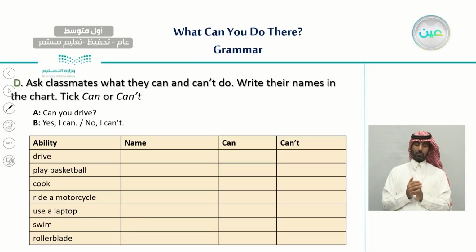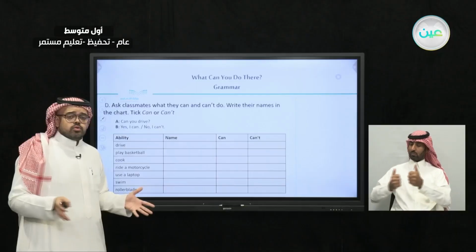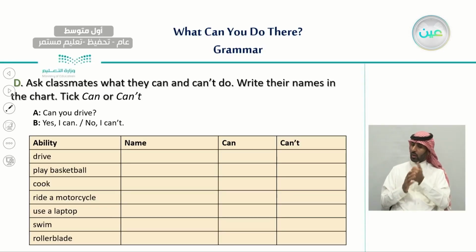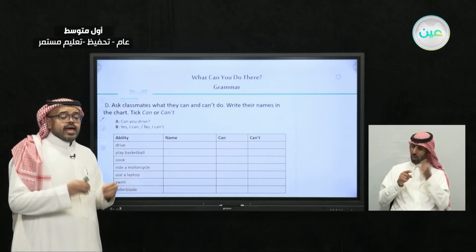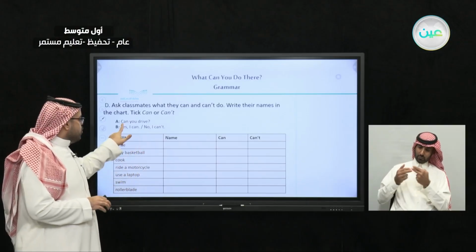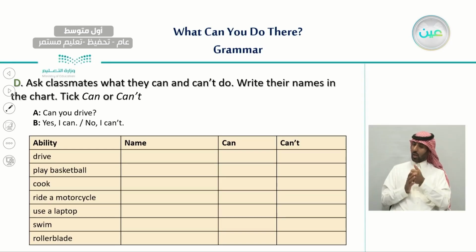The last thing we have in our lesson today is that I want you to ask your classmates, your family members, or even your friends what they can or can't do, and write their names in this chart and tick can or can't. For example, go to any classmate, any friend that you know, and ask a similar question starting with the word can. For example, ask anyone, can you drive?